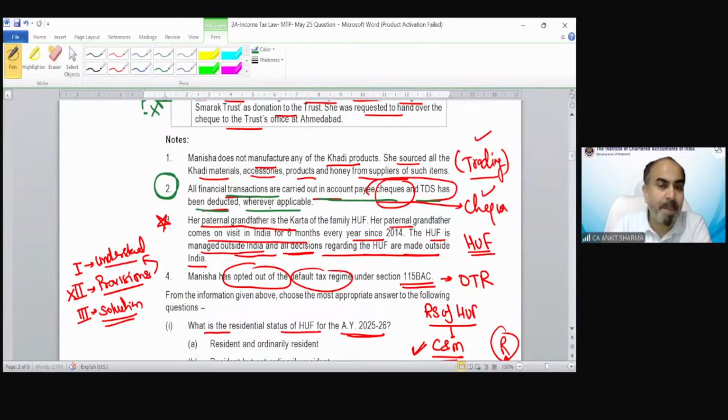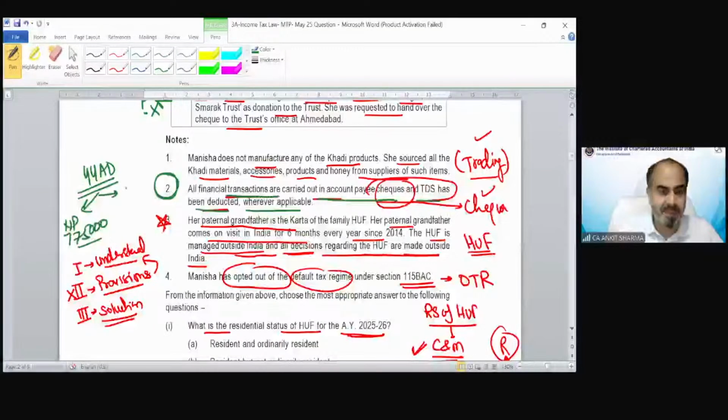So there was an option under section 44AD. Section 44AD says either you can calculate your income as per the normal procedure, which is 7,75,000, or under the presumptive taxation scheme, you can declare either 6% or 8% of your gross receipts as your profit.